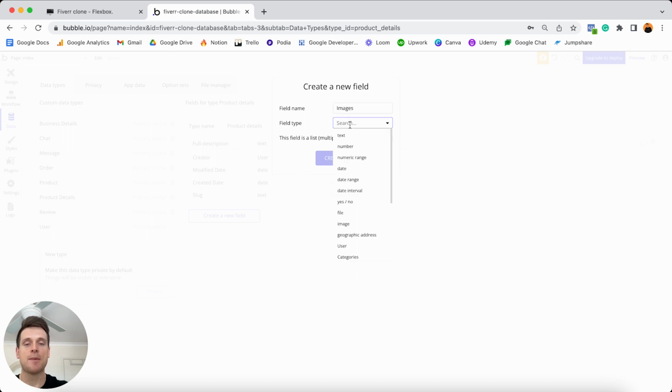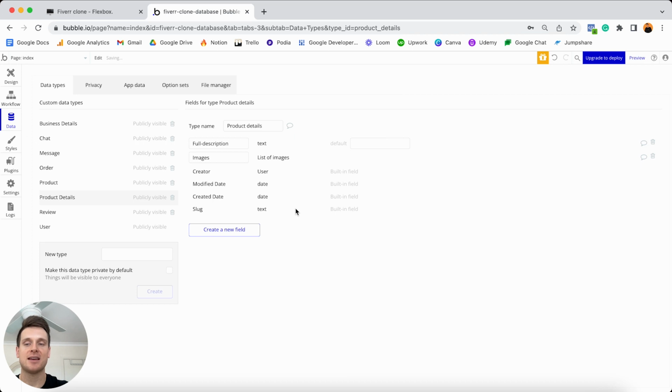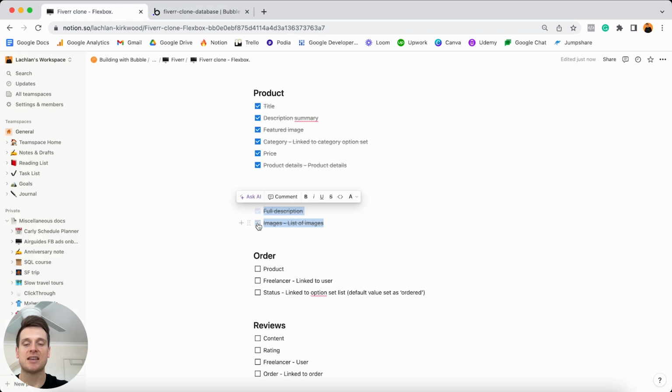So this field type is going to be linked to an image, but of course, as the name would suggest, for this field, I want to store multiple images, not just one. So I'm going to tick this option to store this as a list with multiple entries. We can then choose to create that, and that is all we'll need to add for our product details. So if we just jump back into Notion, we'll tick those off.